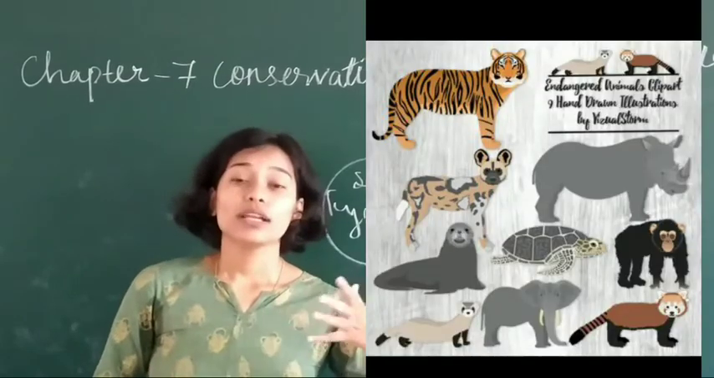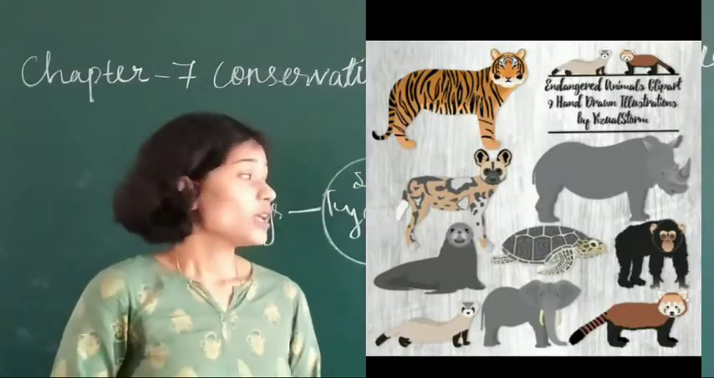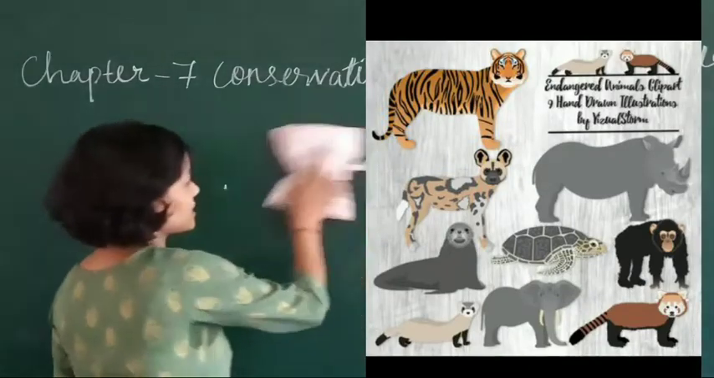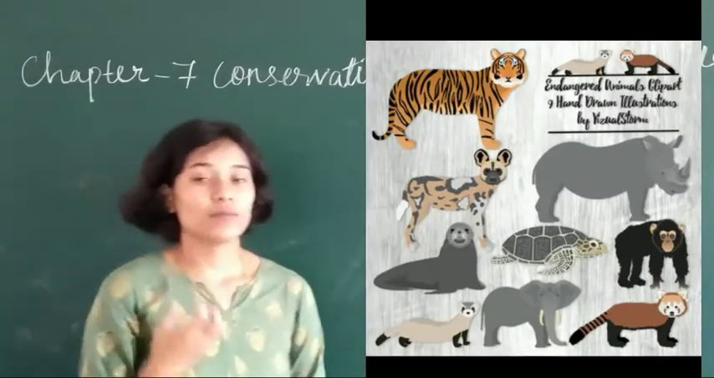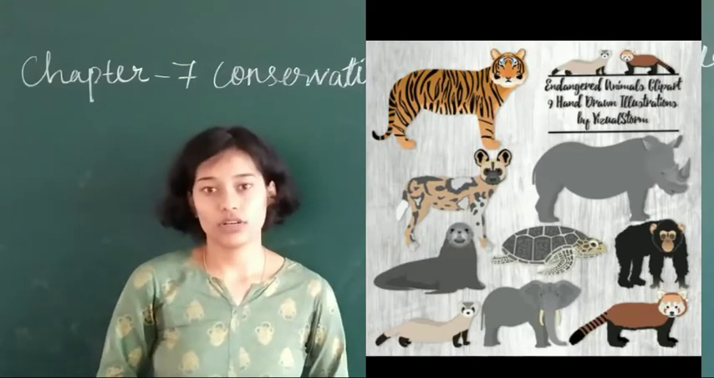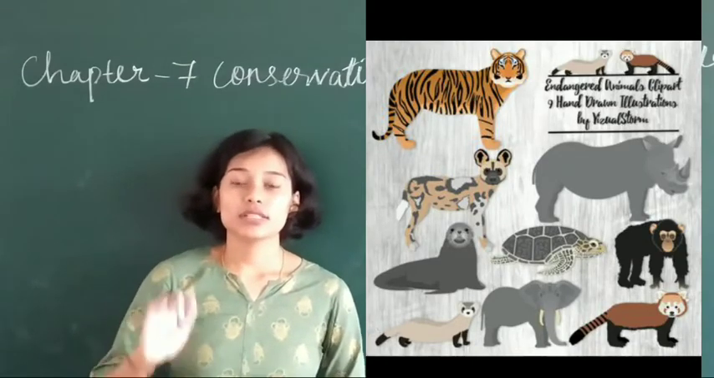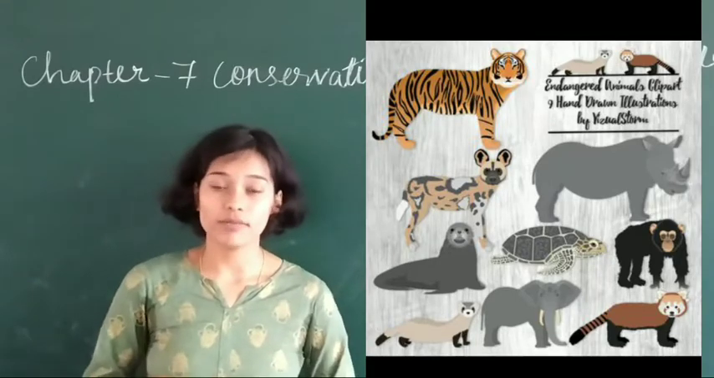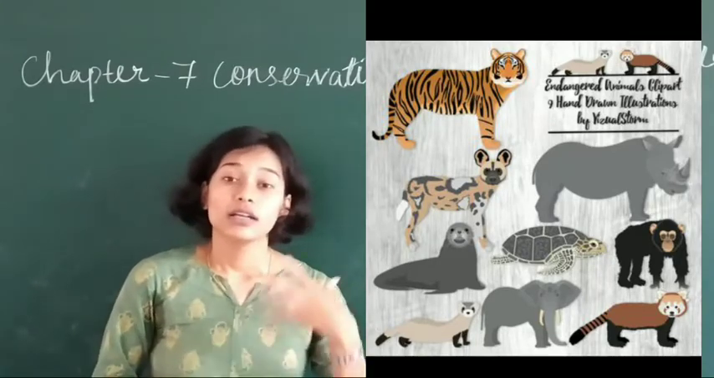Now we will discuss endangered species. What are these endangered species? Those species which are on the verge of extinction. The number of that species is very less now. It is almost on the verge of extinction. It is about to go extinct from our environment. These are called what? Endangered animals.